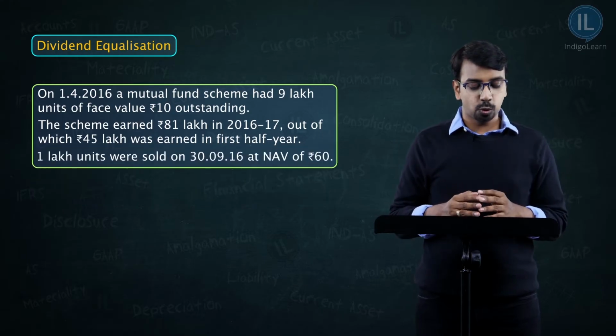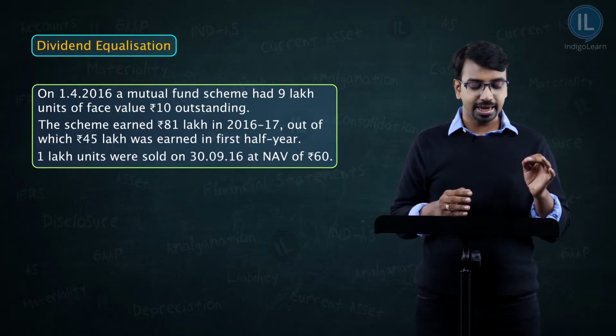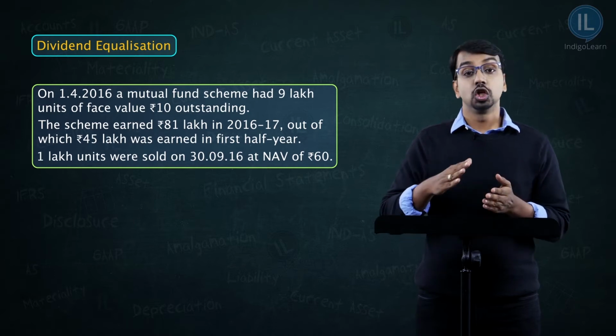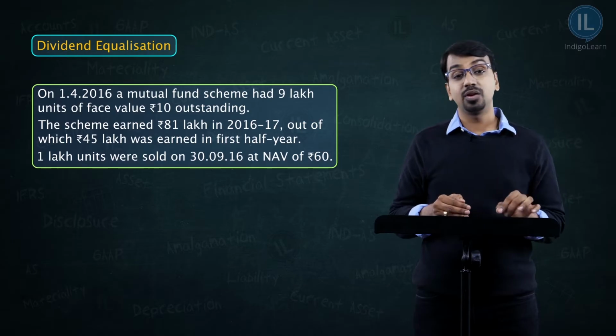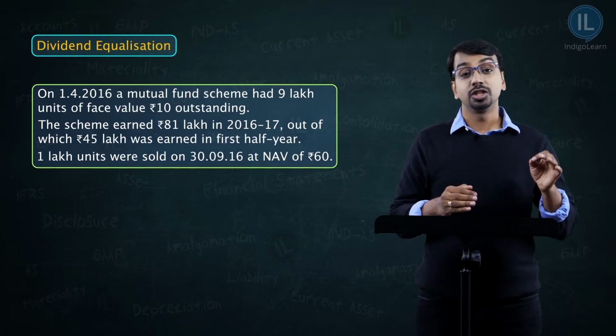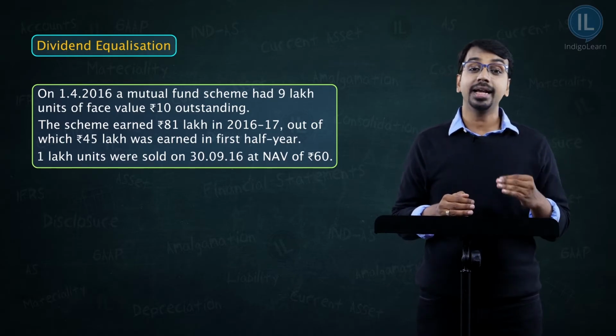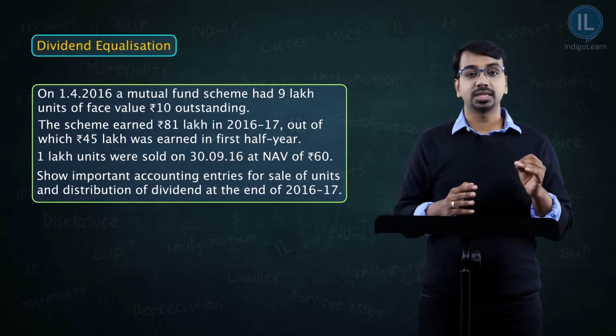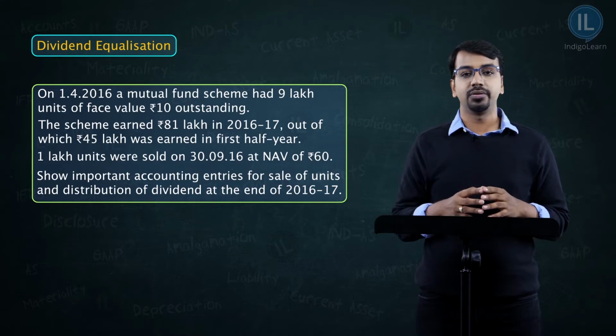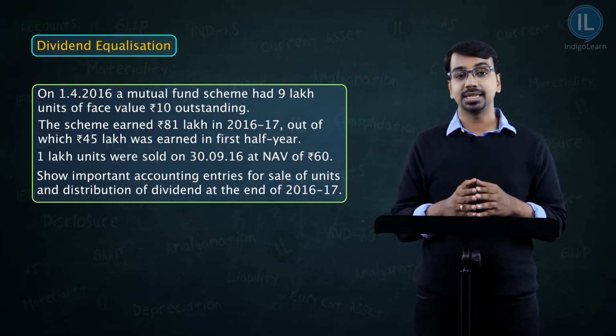1 lakh units were sold on 30th September 2016 at NAV of 60. So the face value is 10. On 30th September, the NAV was 60, on which the mutual fund sold 1 lakh additional units. Show important accounting entries for sale of unit and distribution of dividend for the year ended 2016-17.